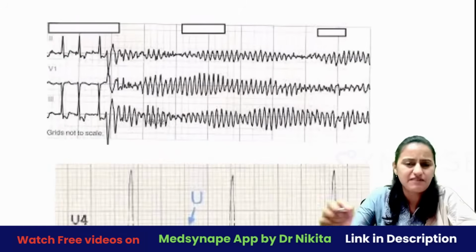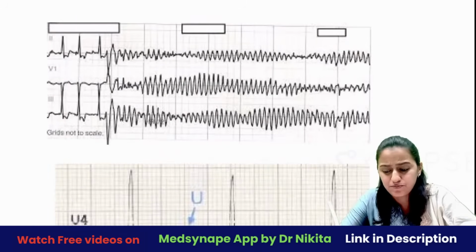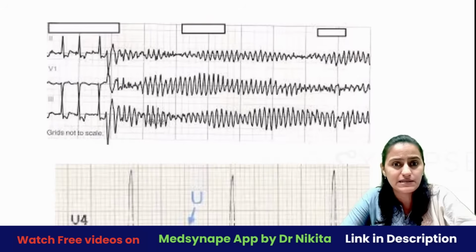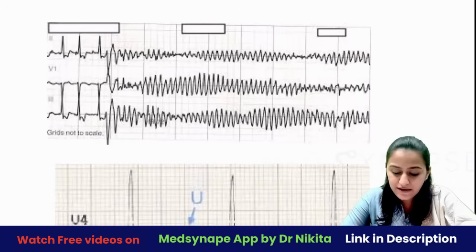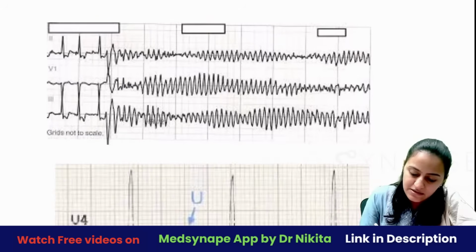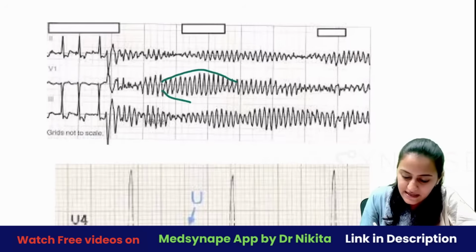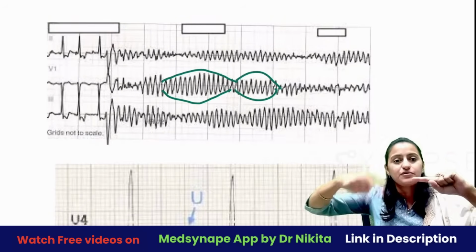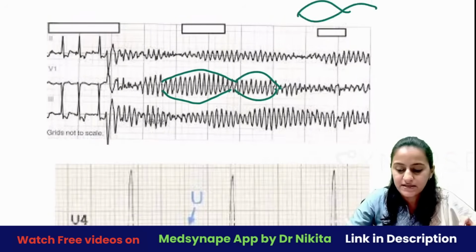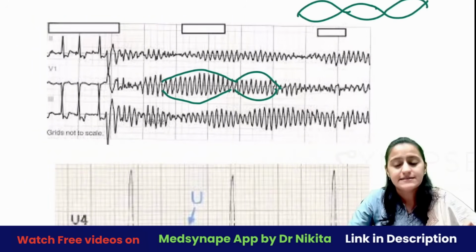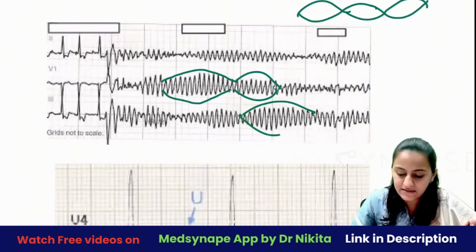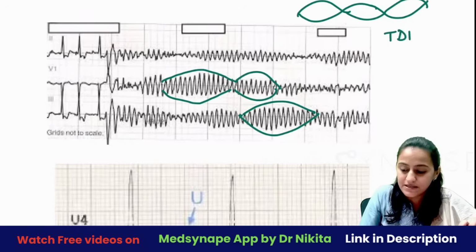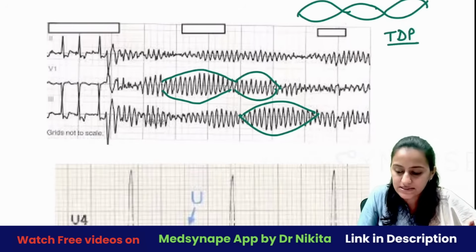This is a very favorite ECG image. I've tried to put the most important, frequently asked ECG images. What are you seeing here? Look at the ECG image here. Waxing, waning जैसा है, waxing, waning जैसा है. Basically, जो twisted ribbon होती है, you have a ribbon and you try to twist it. It goes like this, right? So when you have this appearance here, this is going to be twisted ribbon, Torsades de pointes.